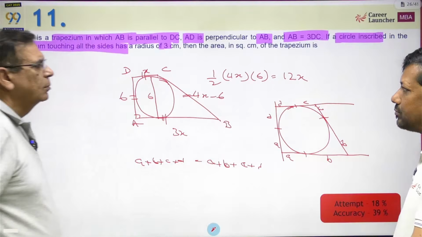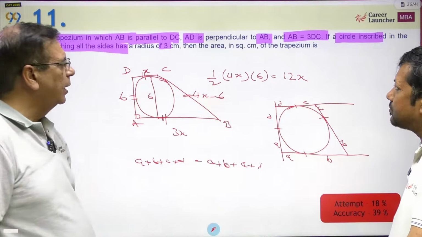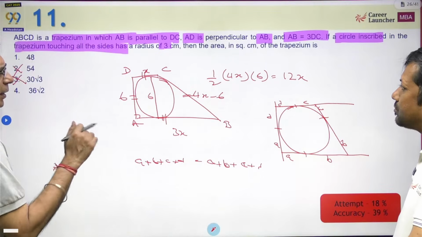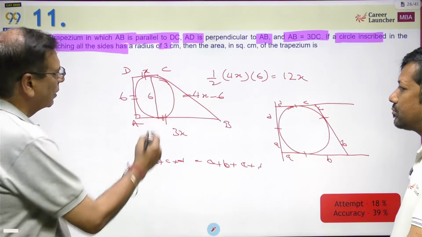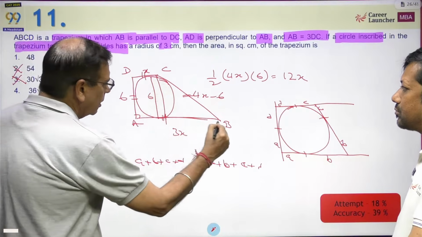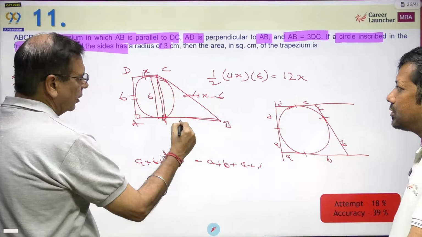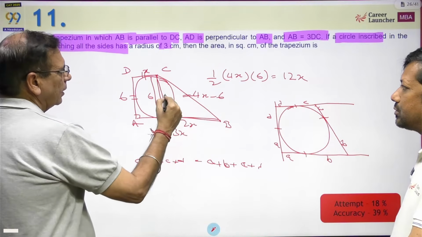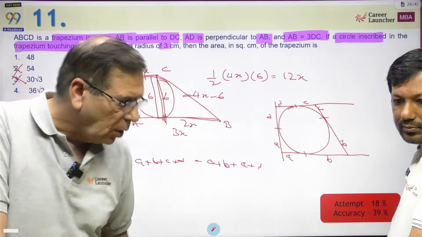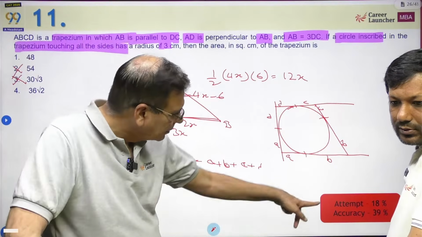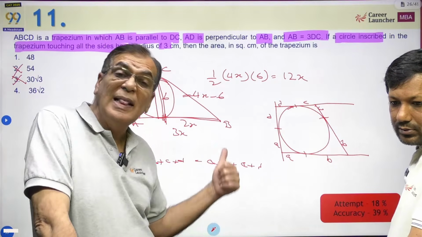Now if you put this out here, the area is equal to, so we have this side as 4x minus 6. Now you can do a right angle triangle. This is 2x, this is 4x minus 6, this is 6. From here, find x and get the answer from there. Or in other words, difficult question, not worth attempting, lengthy question.